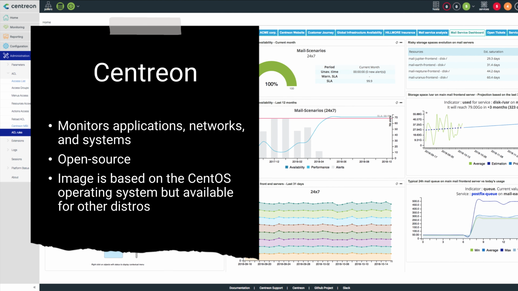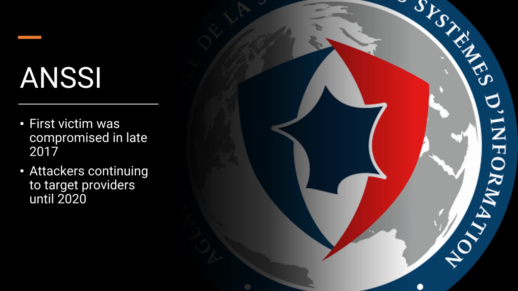In this specific chain, we'll be looking at Sandworm's attack against Centreon systems. Centreon is a monitoring application that monitors networks and systems. There is an open source version that exists under the GPL 2.0 license. This version 2.5.2 was vulnerable to code execution through a web shell. The ANSSI said that the first victim was compromised in late 2017, with the attackers continuing to target French information technology providers until 2020.